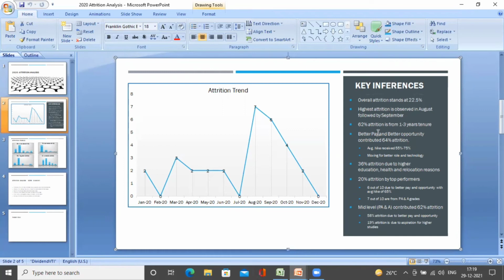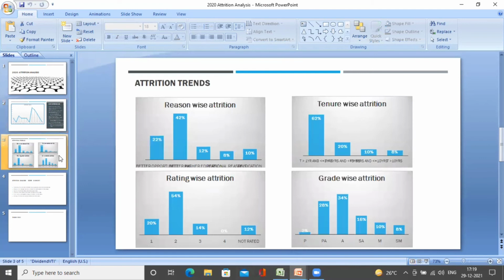And the next, as we saw, it is mid-level, that is PA and A, that contributed more of the attrition. So this slide, in one slide, we are giving an entire overview to a business leader in terms of the attrition. And we are going to show these graphs so that it is more impressive and more in detail for anyone to understand how the trends look like.